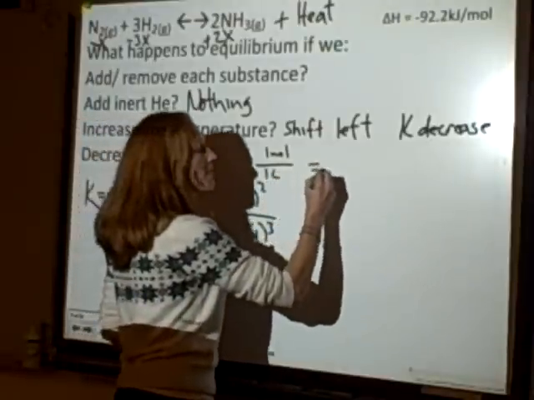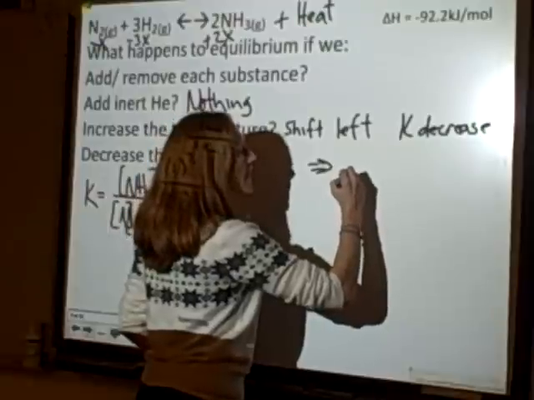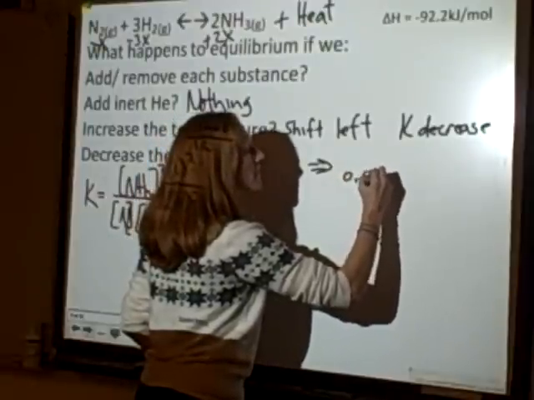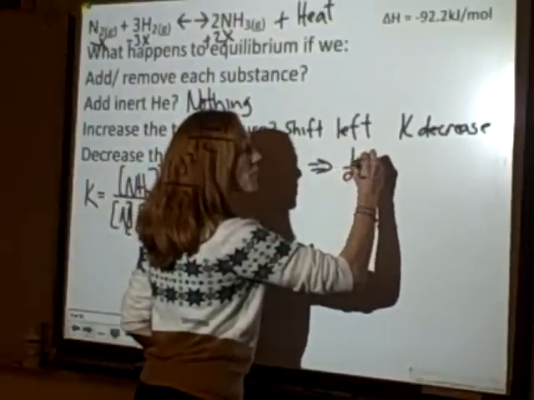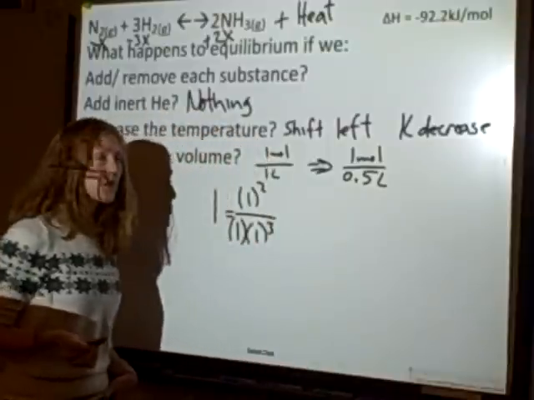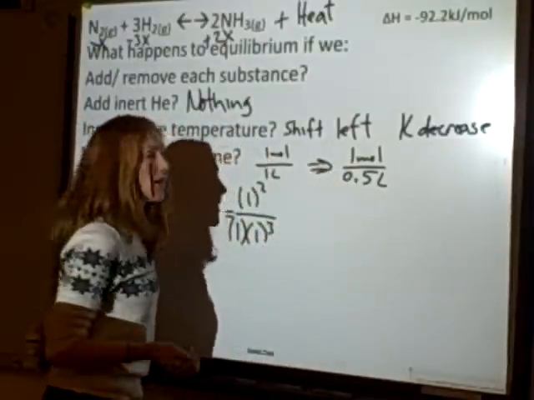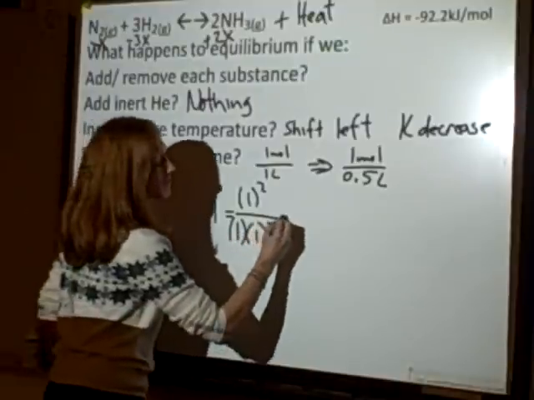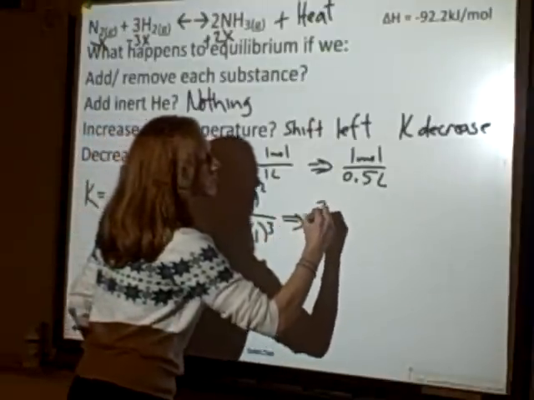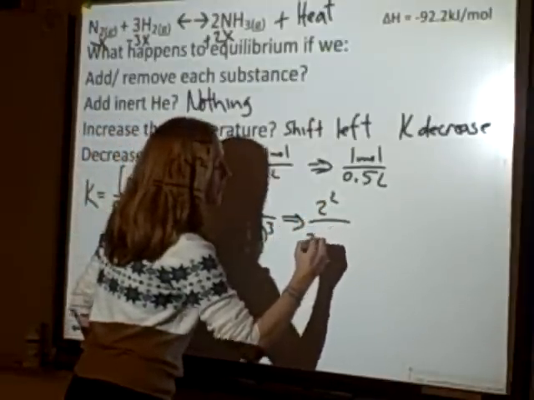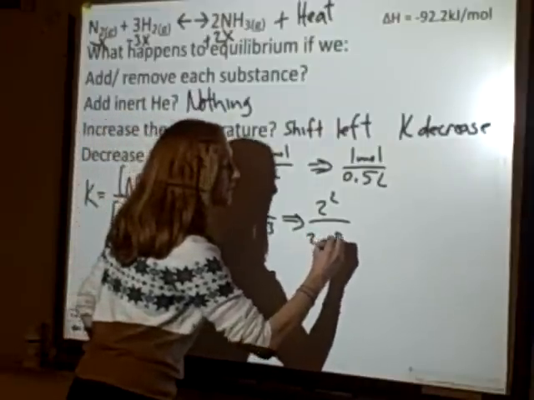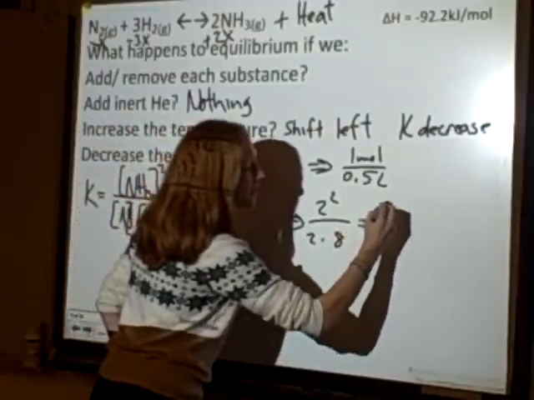I'm going to decrease the volume so that I have a half of a liter. And I still have that 1 mole until I reestablish equilibrium. So if I have 1 mole and half a liter, I now have 2 molar values for everything. So I've got 2 squared over 2 times 2 cubed, which is 8. All right, so I have 1/4.